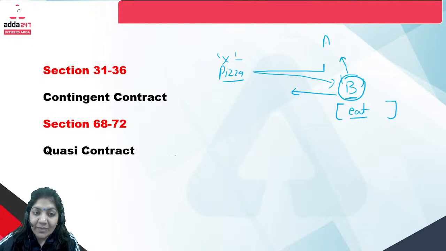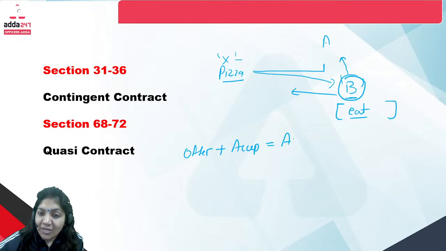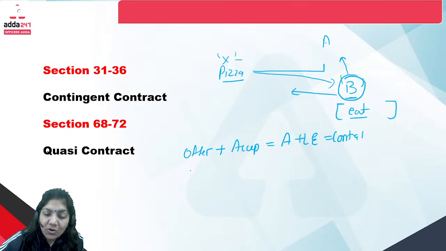In a general contract, the formula is offer plus acceptance is equal to agreement, and agreement plus law enforceability is equal to contract. This is the general formula of contract. But in quasi contract, the contract is done first, and then the formula follows: offer plus acceptance.